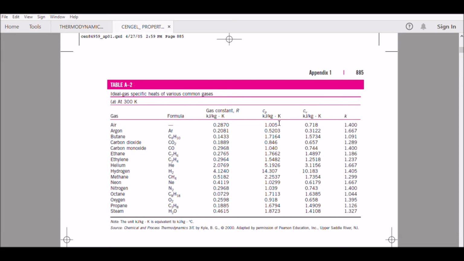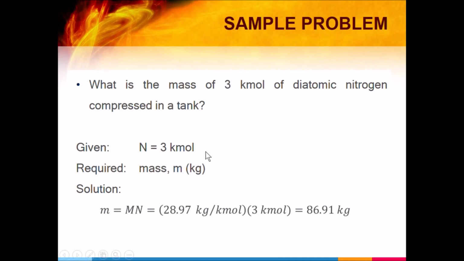Magkaiba yung specific heat nila at constant pressure and at constant volume. And then itong k is the ratio of specific heats, Cp over Cv. Ito yung lalabas pag kinuha natin yung ratio nila. Okay. Doon natin nakuha kanina yung 28.97 kg per kilomole.